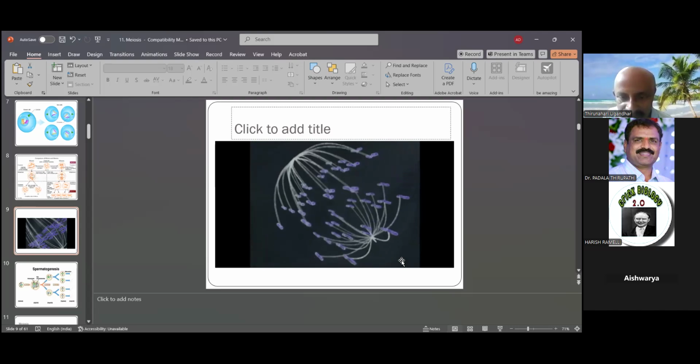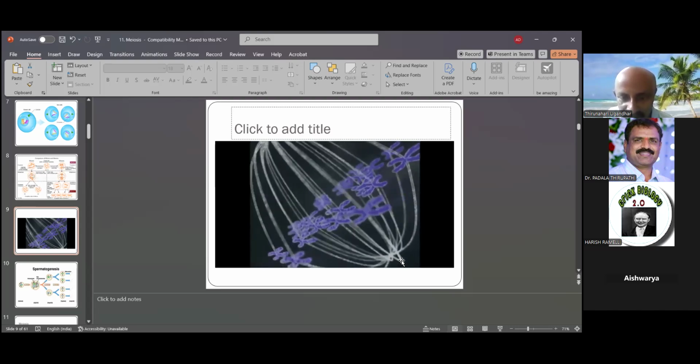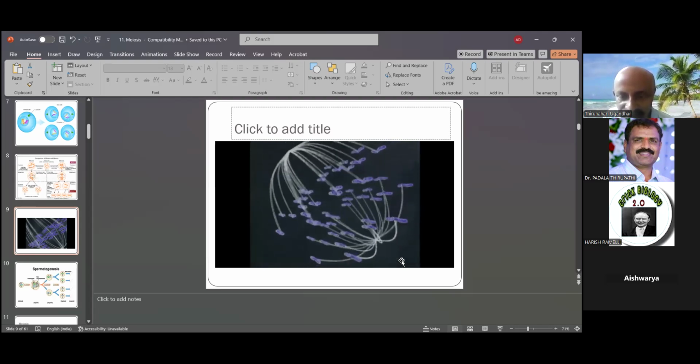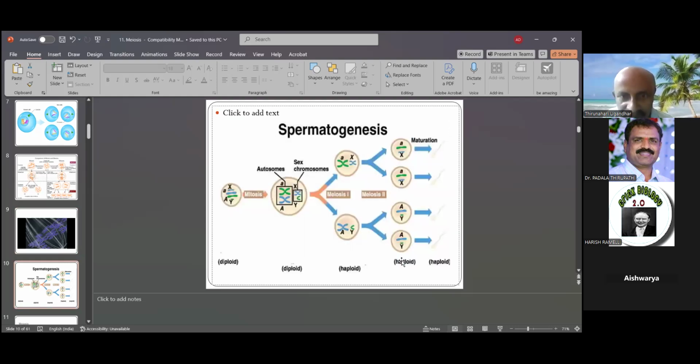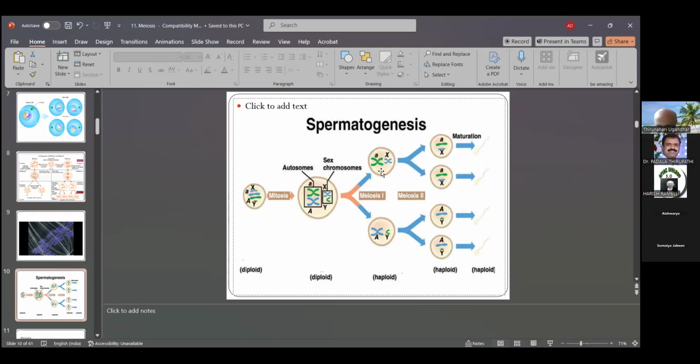The pair of chromosomes are multiplied to double pairs. Then double pairs of chromosomes become triple pairs. So this is spermatogenesis. In spermatogenesis, both mitosis and meiosis are here. In mitosis, there are autosomes and sex chromosomes. The autosomes are called A, and the sex chromosomes are X and Y. These are AX and AY.